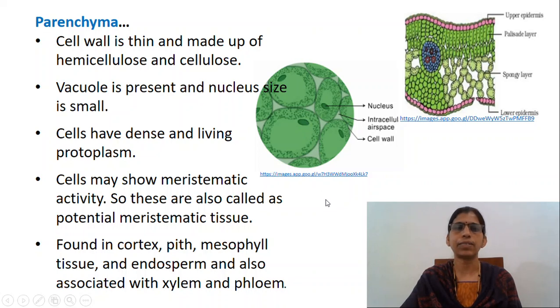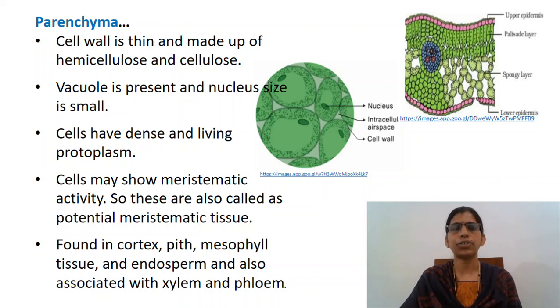Cells have dense and living protoplasm. Cells may show meristematic activity, so these are also called potentially meristematic tissue. It is found in cortex, pith, mesophyll tissue and endosperm and is also associated with xylem and phloem.